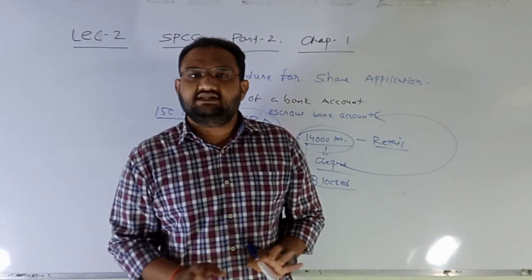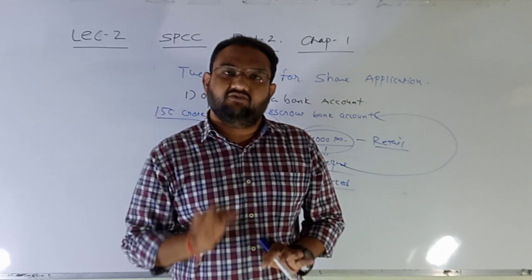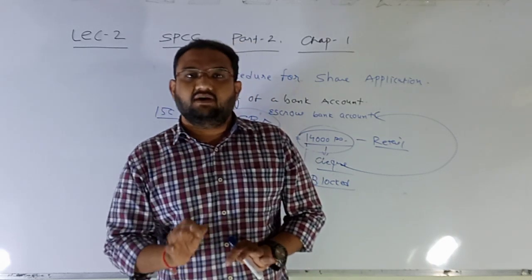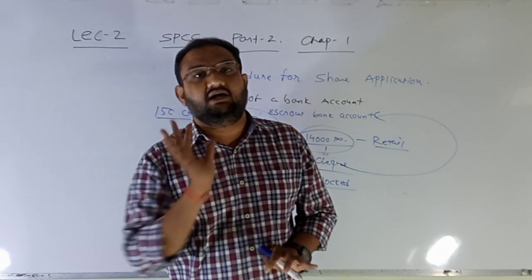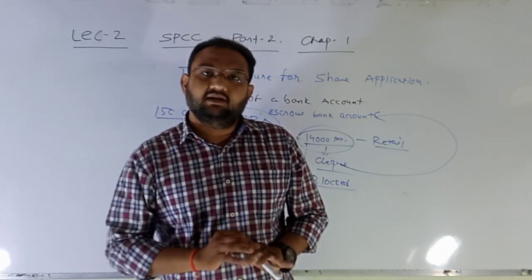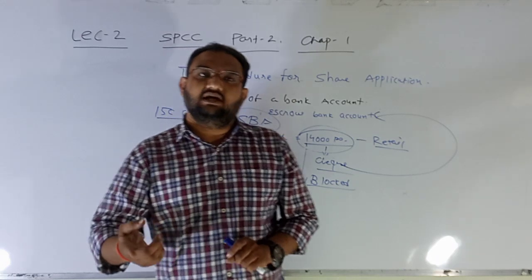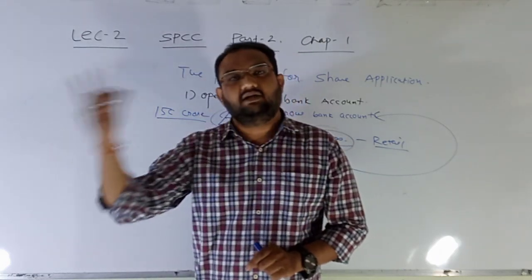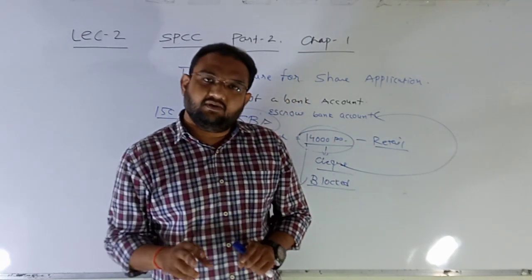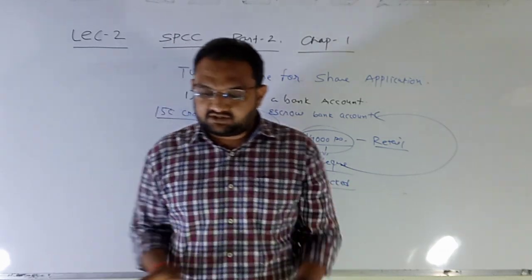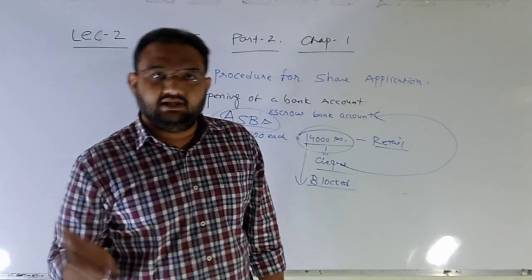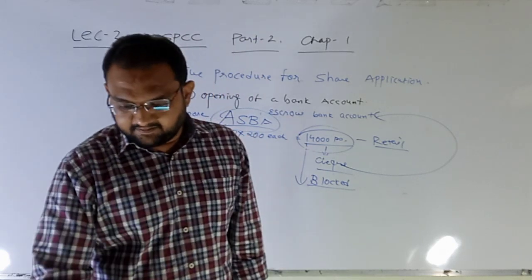Automatic computerized and internet facility system where each and every amount from every corner of the country is blocked in their own account itself. And whenever if share is allotted to them, then it will be debited from their account and credited into escrow, and if not, then it will be unblocked in your account only. So આટલી simple procedure થઈ ગઈ. જે પહેલા tough હતી, now it's become very easy.